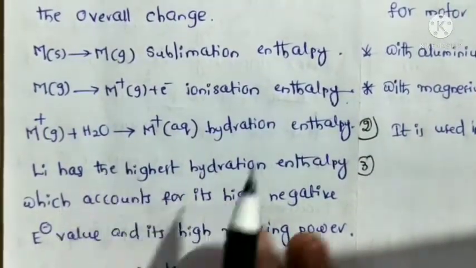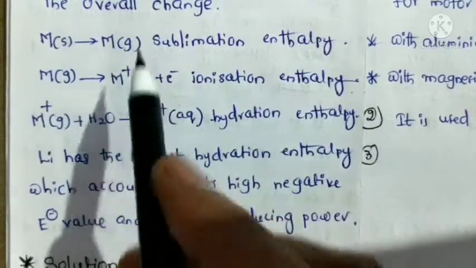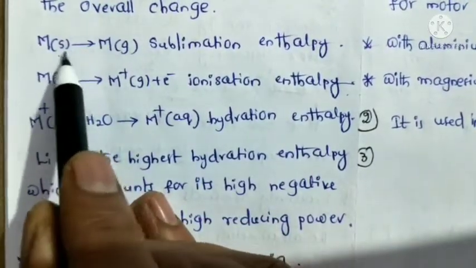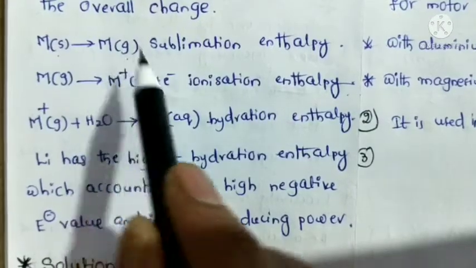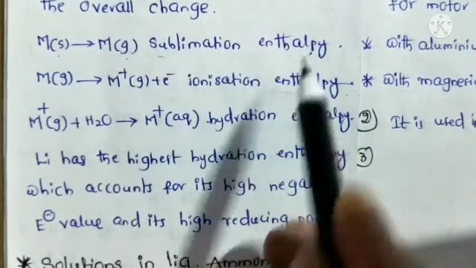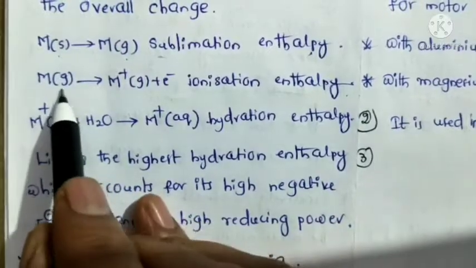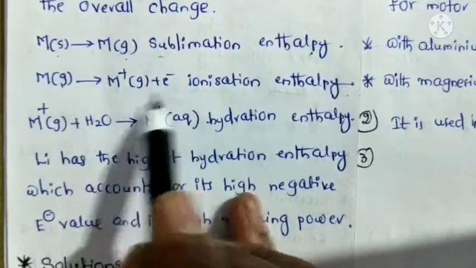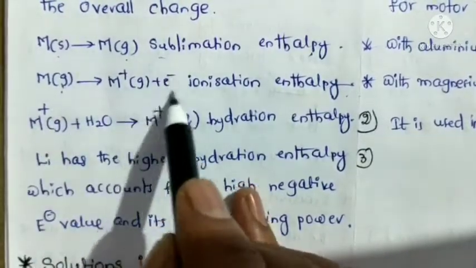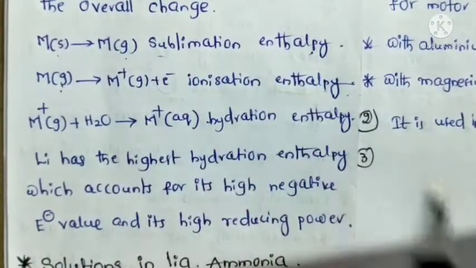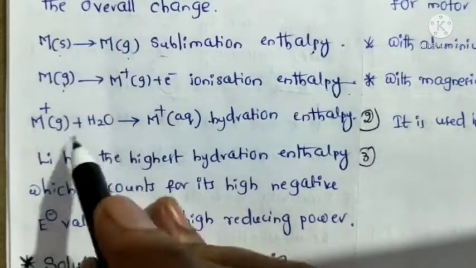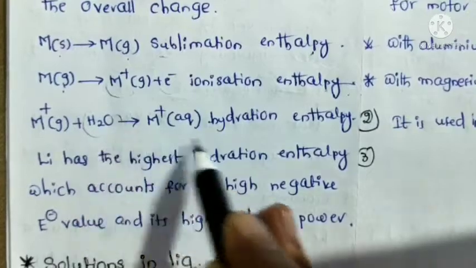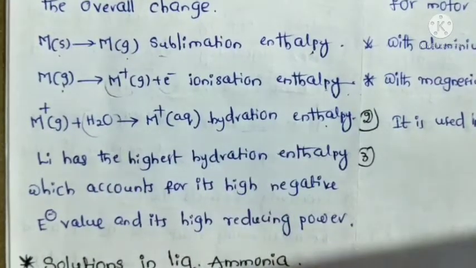Okay, so here the metal being converted into gas state is nothing but sublimation energy, and the metal losing one electron is nothing but ionization enthalpy, and these metal ions being surrounded by water molecules is nothing but hydration enthalpy.